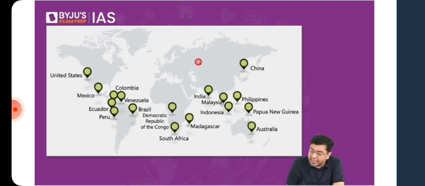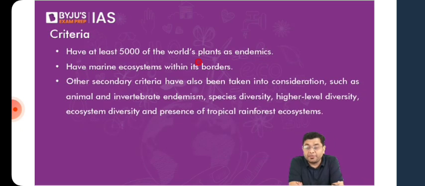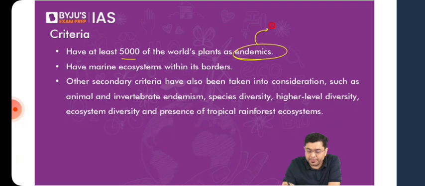So here, what are the conditions required for a country to be declared as a mega diverse country? What are the conditions required? So first, they should have at least 5,000 of the world's plants as endemics, to be found only in that region and nowhere else.